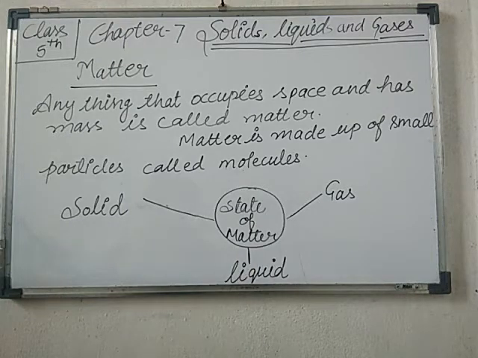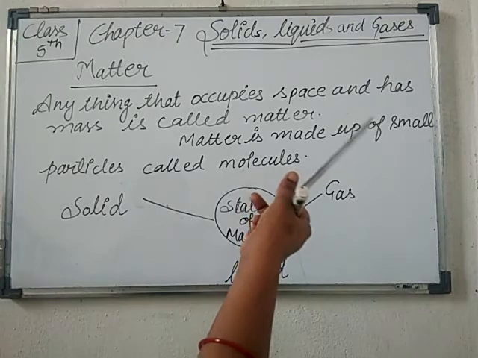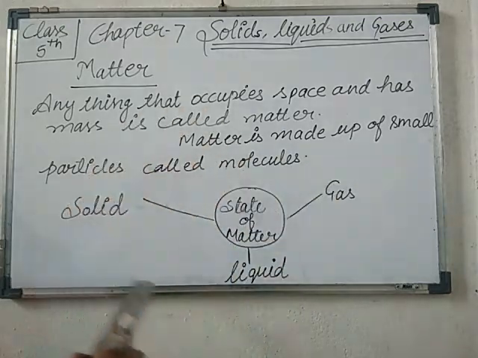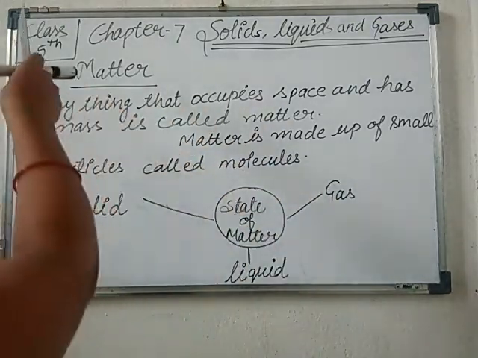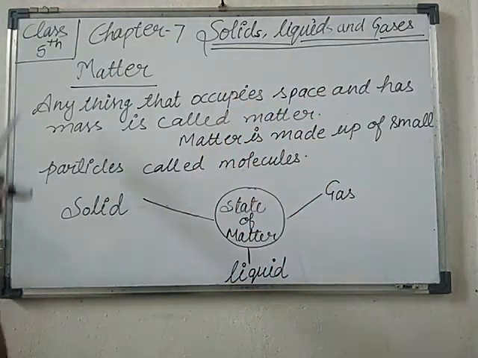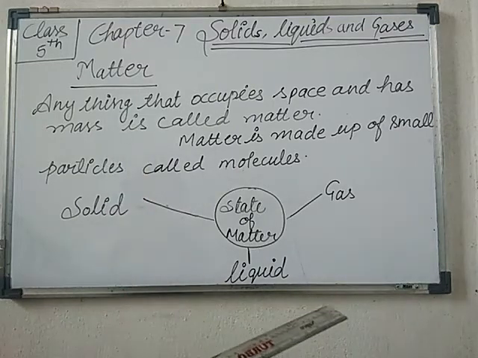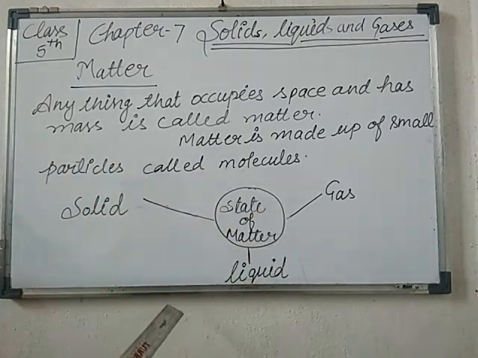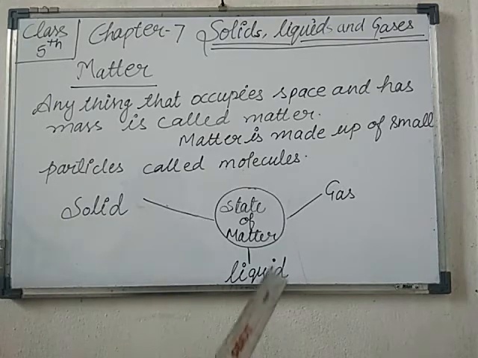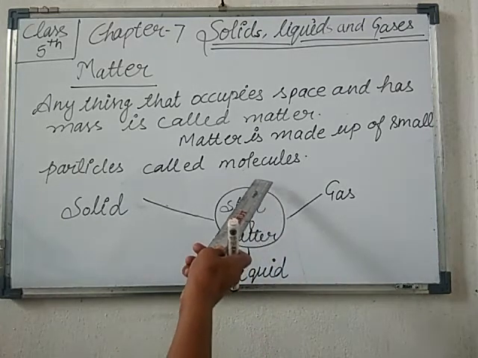Here, anything means, for example, water. Water has weight, and when you keep water in a glass and the glass is filled with water, it means the water occupies space in the glass. Like this board also occupies some space, and this scale occupies space. So this is also matter, and all this matter is made up of small particles known as molecules.